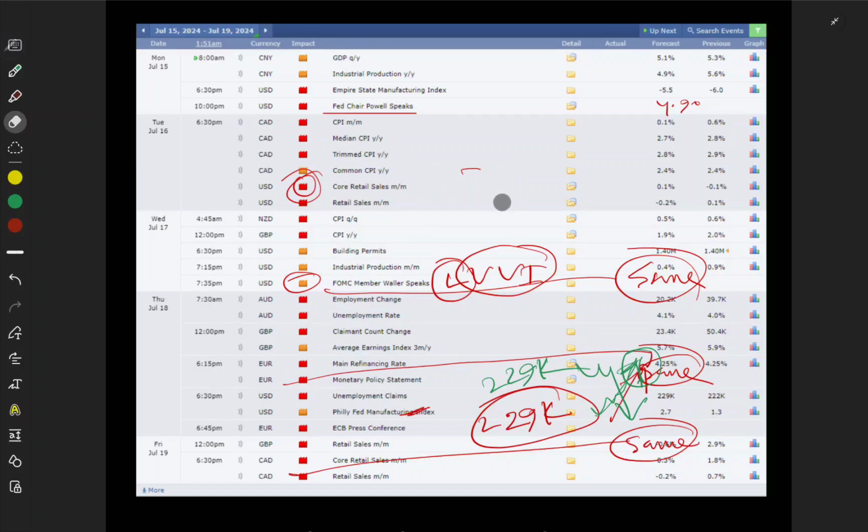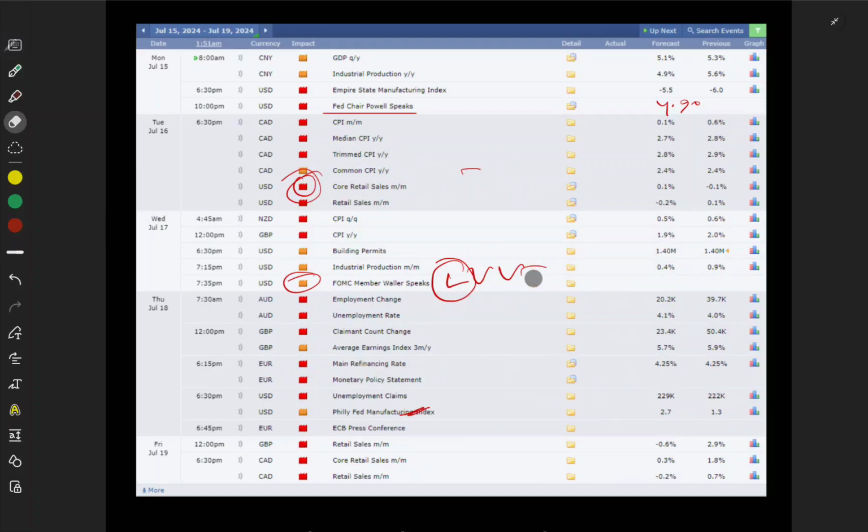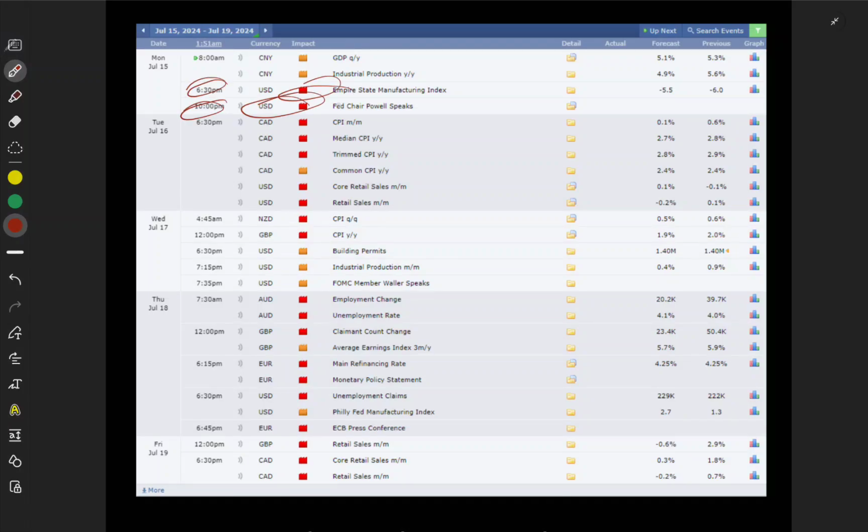So let me remove all of them, and let's see what news is coming up in the upcoming days. On Monday we have two news. We have to buy early in these two sessions, because at news time the market suddenly goes up or down, so we have to be careful. On Tuesday we have two news at the same time.